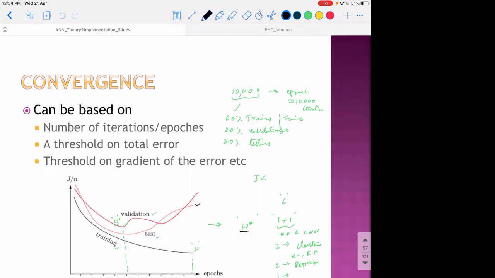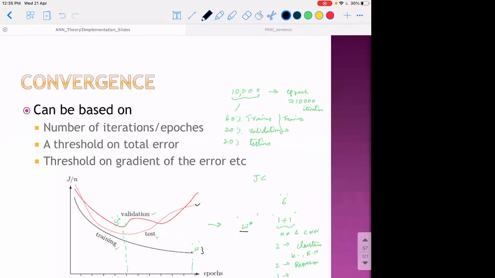The convergence for the training of neural networks is usually based on when the error doesn't change, as you can see here the loss doesn't change, or when the gradients don't change, in the sense that the weights don't update from iteration to iteration. The overall weight update is close to zero, which means slopes are close to zero at each weight element. Or the error itself is less than some quantity, or we can put a limit on the number of iterations or thresholds.